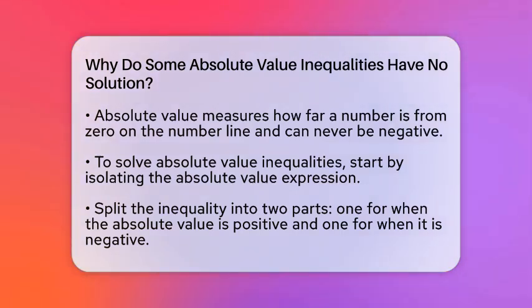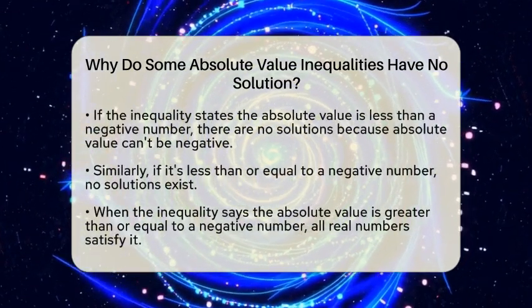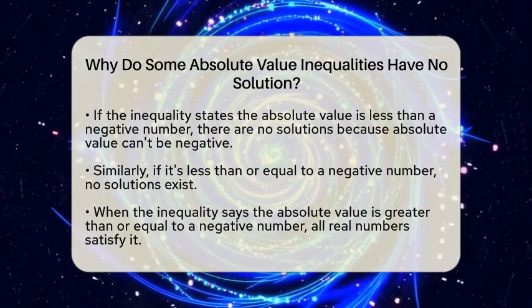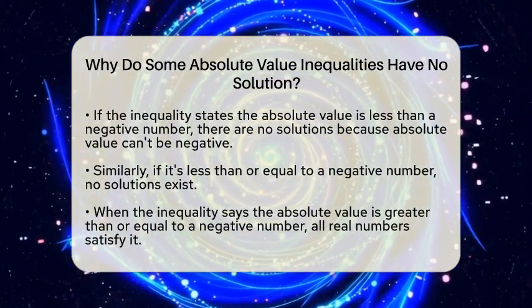Absolute value shows how far a number is from 0 on the number line. It can never be negative because distance can't be less than 0. When solving these inequalities, the first step is to isolate the absolute value expression. Then, you split the inequality into two parts, one when the absolute value is positive and one when it is negative. But sometimes, the rules you get from this process tell you something impossible.